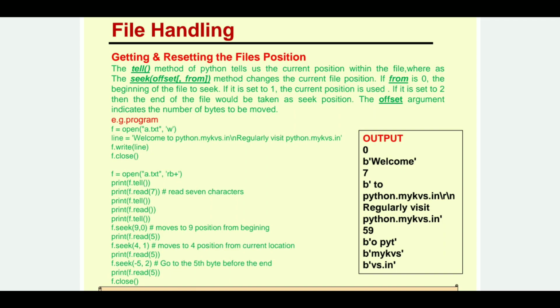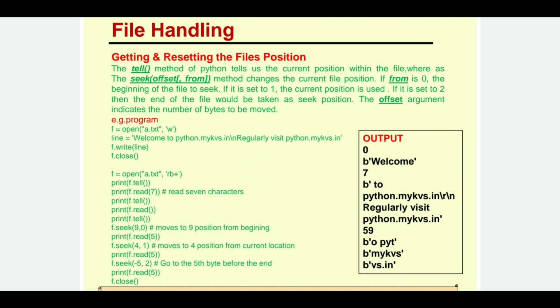Next is f.seek(-5, 2). This 2 indicates that from the end. So from the end you have to go back 5 bytes. Okay, so from the end if I go back 5 bytes, where will I be? I will be at V. Okay, the V character. So from V read 5 characters. So that is what is written in the print statement, f.read(5). So vs dot in. So these will be printed, and finally we have closed the file using the close function.